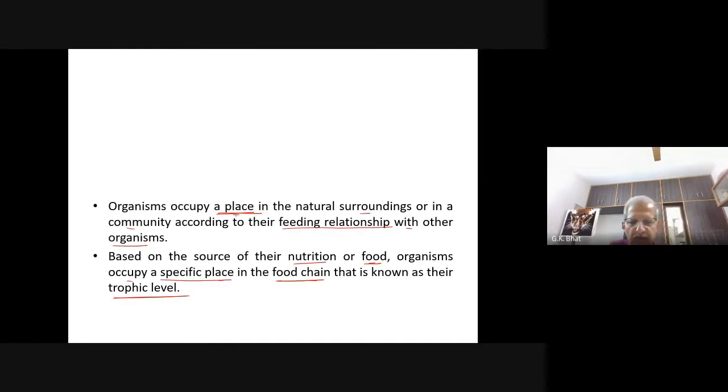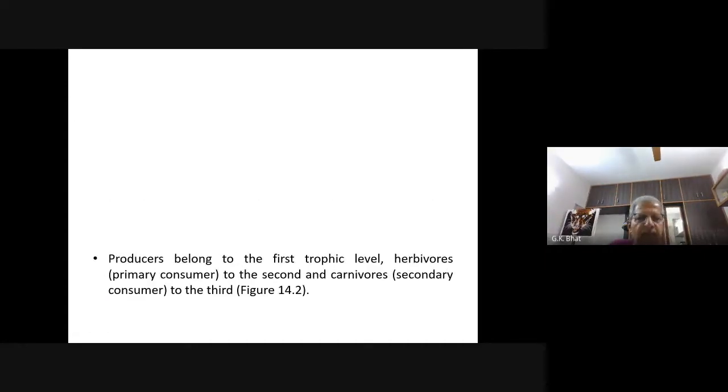So that means the monkey occupies one trophic level, the deer occupies one trophic level, the tiger occupies one trophic level, the wolf occupies one trophic level, the snake occupies one trophic level based on their food requirement, based on their nutritional requirement. Producers always belong to the first trophic level. Remember, producers always belong to first trophic level.